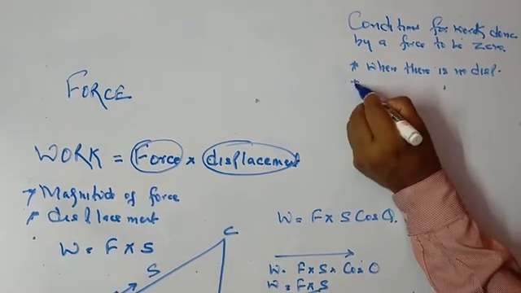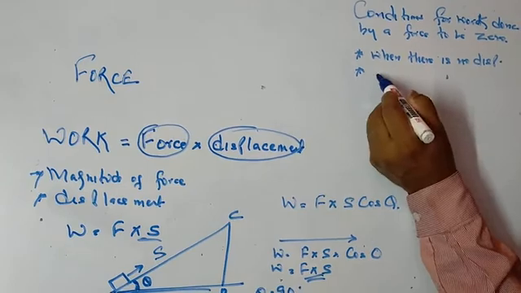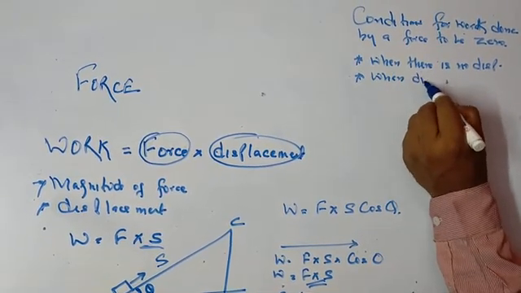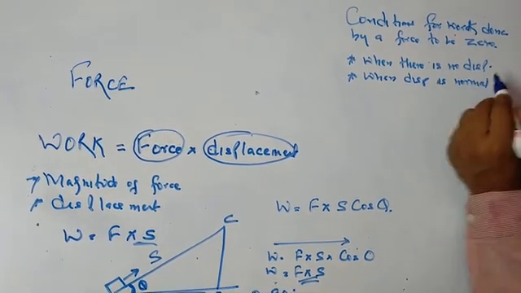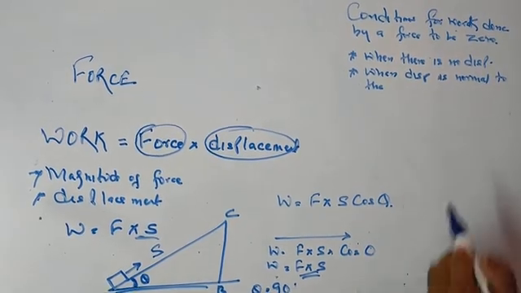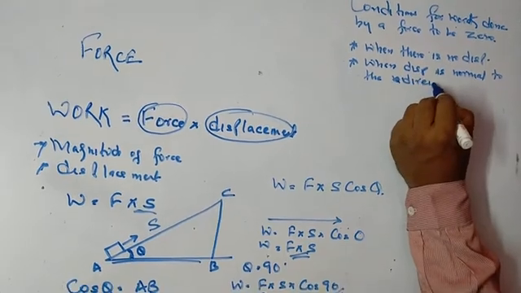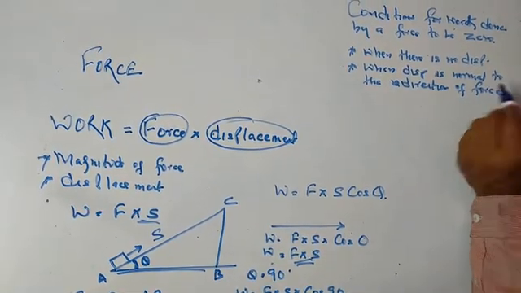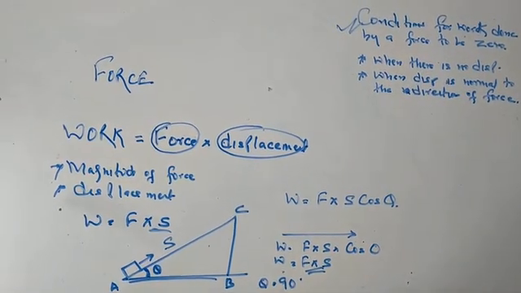If displacement is not there, work done is 0. Second, when the displacement is normal to the direction of force, means when that angle is 90 degrees to the direction of force. So these are the two conditions when we say that work done is 0.